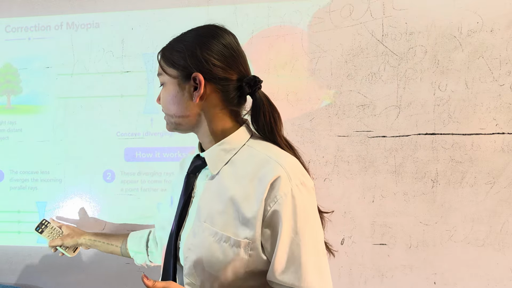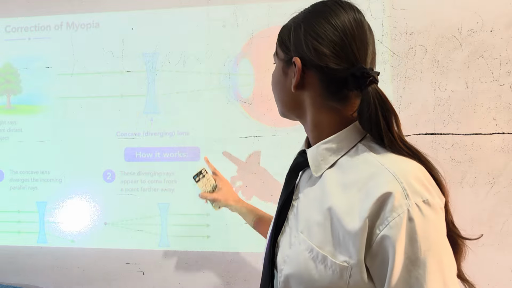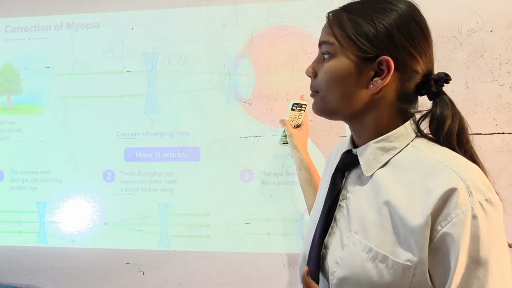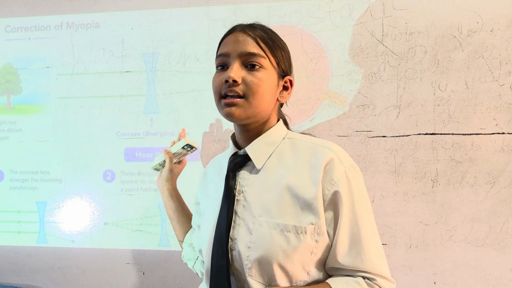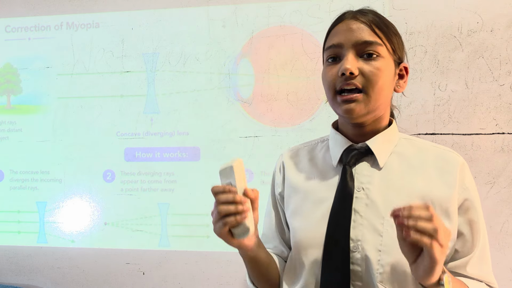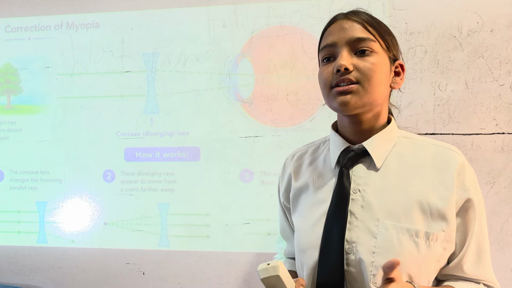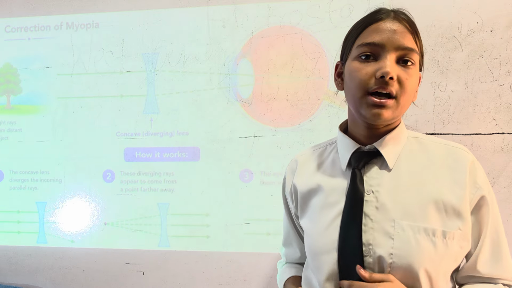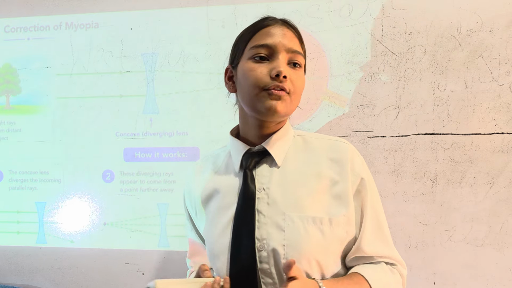The ray that was meeting before the retina will meet on the retina after putting the concave lens before our eyes. We can apply glasses, or we can apply the lens directly into our eyes, which is known as contact lenses. This was the correction of myopia, and this was the defect of myopia that I took for explaining to you all.